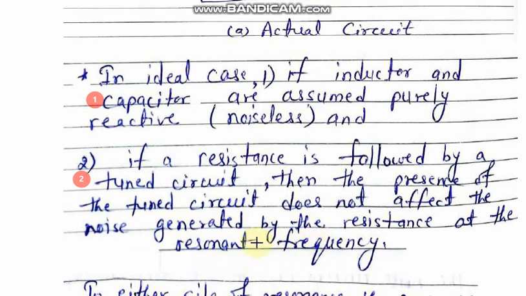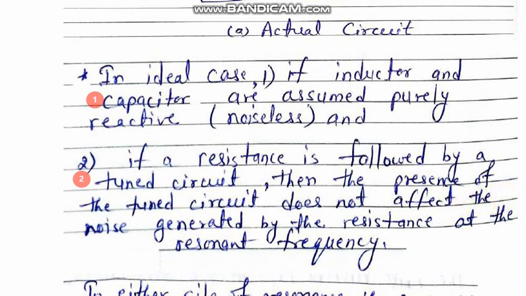It means that if the resistance is first, and at the output of the resistance there is a tuned circuit, then the presence of the tuned circuit does not affect the noise generated by the resistance at resonant frequency. We have to keep in mind that at resonant frequency the tuned circuit is not changing the resistance noise value. The resistance noise value will be the same.